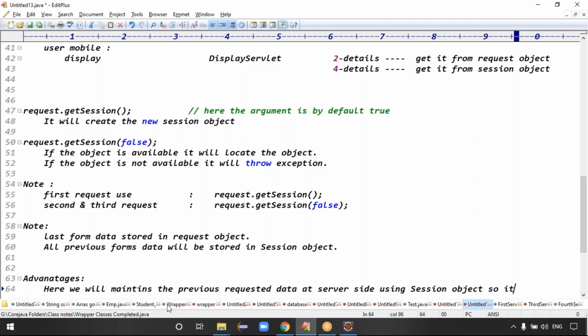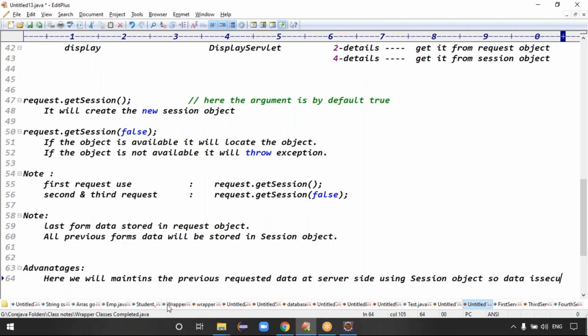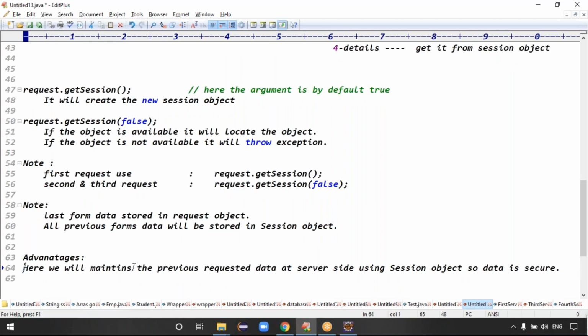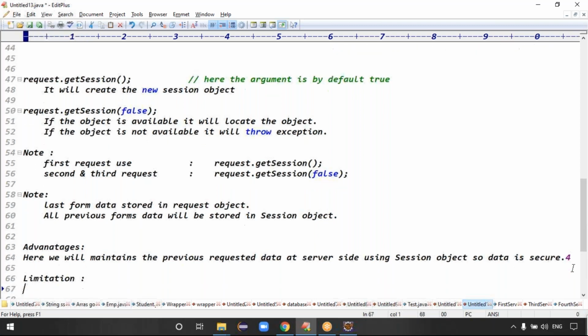So the data is secure, right? These are one of the advantages. Here we maintain the previous requested data at server side using the session object. So data is secure. Exactly. But what is the limitation?